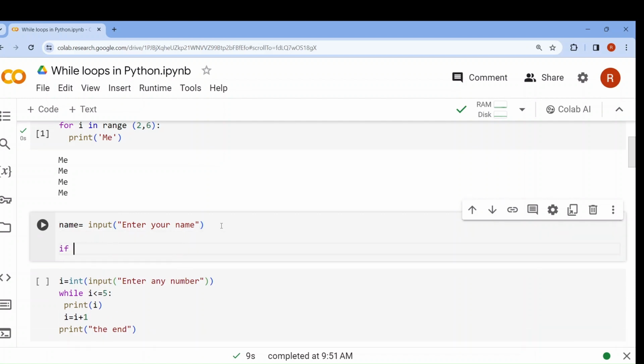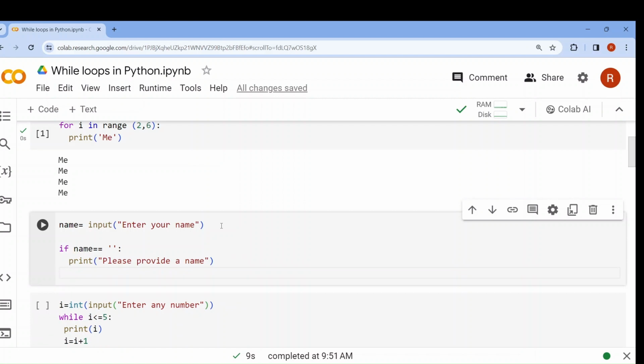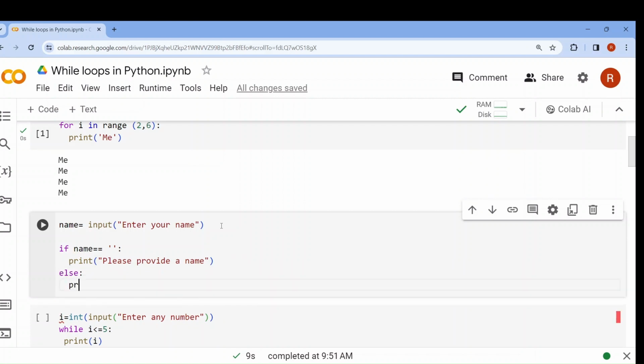Now if the user has not given any name, that means an empty string, what will be printed? Print, please provide a name. Else, if the user has given a name, then print your name.